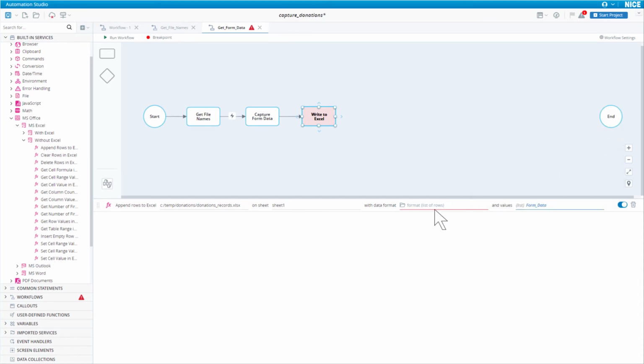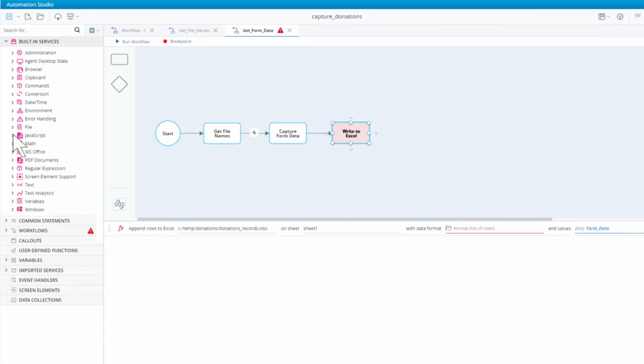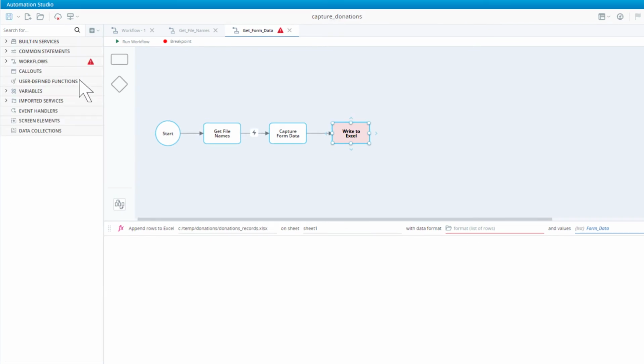Note that we still have one parameter to specify, format. We need to build a row that lists the formats for the 8 columns of data in the form data variable. We will enter all data in the form of text string, except for the value column which we will specify as decimal. Create a new row variable called formats.